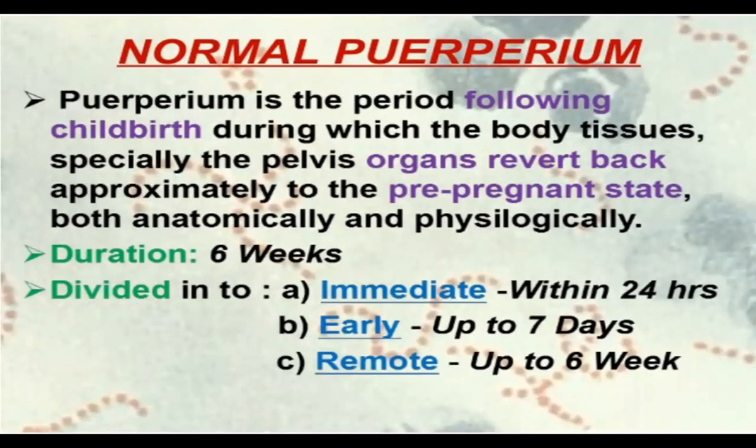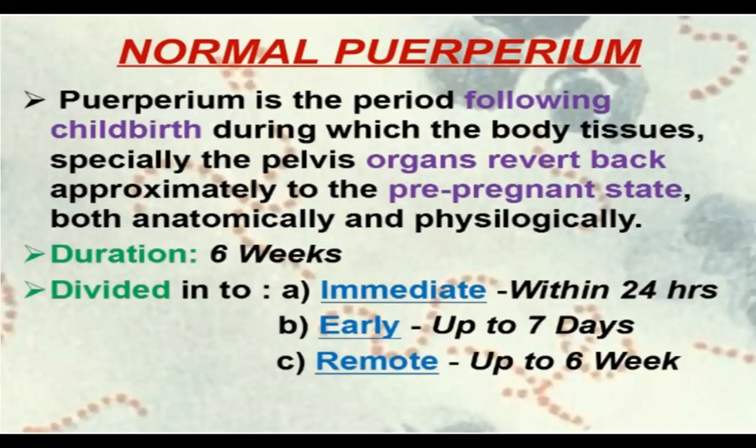First of all, just a revision of what is normal puerperium. Then only are we able to understand what is abnormal puerperium. So what is puerperium? It is the period following the childbirth in which the body tissues, especially the pelvic organs, revert back approximately to the non-pregnant or pre-pregnant state, both anatomically and physiologically. And the duration is about 6 weeks.